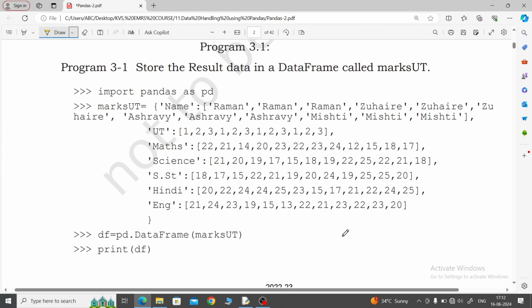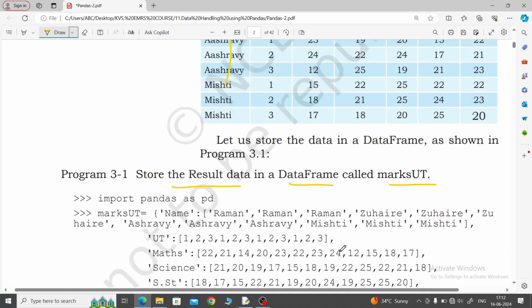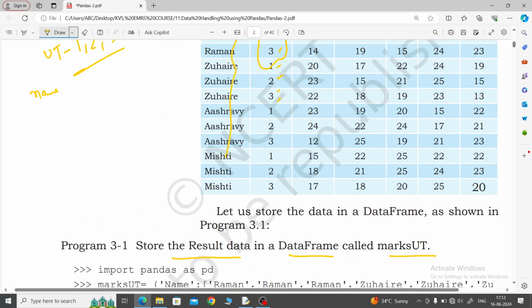So look at this program. Store the result data in a data frame called marksUT. See, this is the question whenever given, this is the diagram as given, means this is the result. This result you have to store in the data frame, and what data frame name will you give? marksUT. So whenever a question is given like this, that means you have to use these variables also. You cannot take another variable.